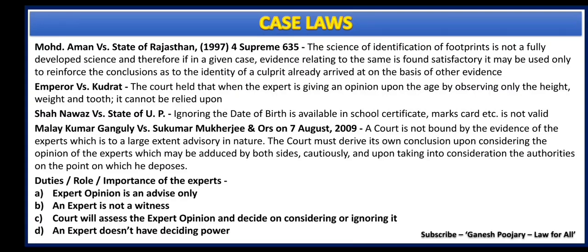So what we need to understand here is, to consider any kind of expert evidence, we need to have sufficient science developed in that particular space. Only then we can rely upon it. The second case law is Emperor versus Kudrat. Here in this case law, it was held that only on the basis of height, weight or teeth, somebody's age cannot be derived. If the same is done, that cannot be relied upon 100%. That is what was held here.